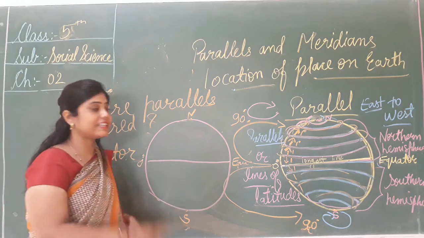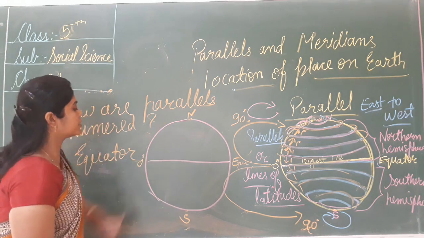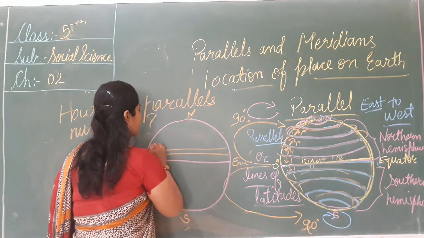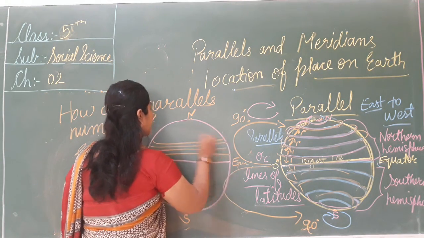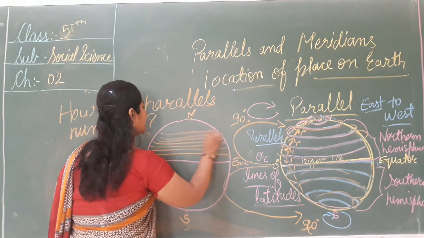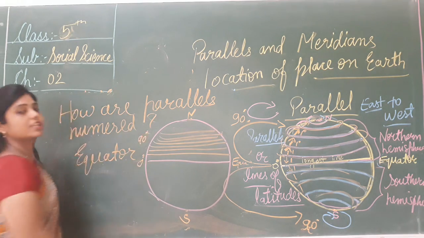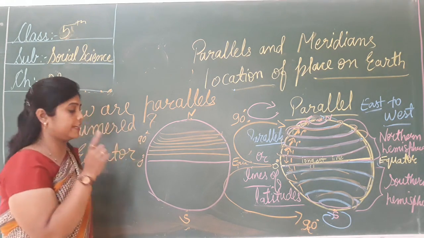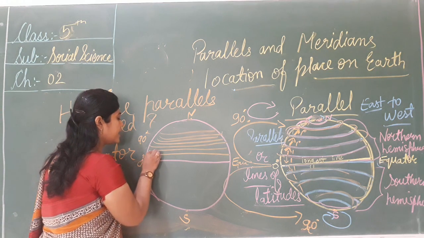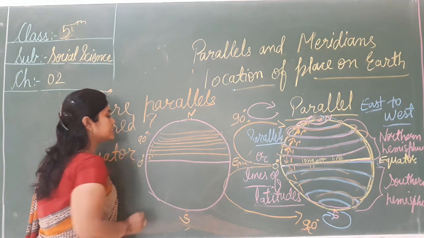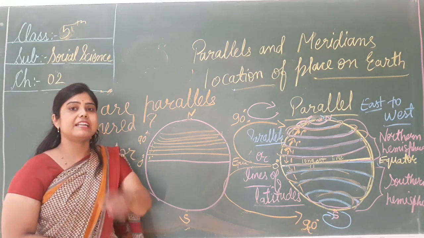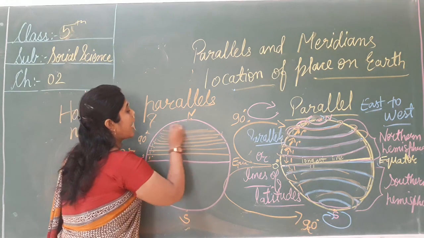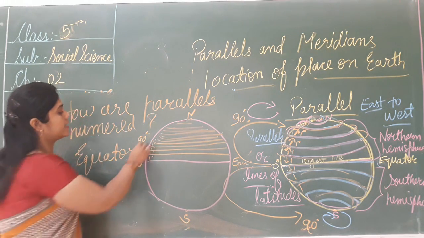Now how many lines are there in the northern hemisphere? From the equator to the northern hemisphere there are 90 lines. Okay, how many parallels are there? There are 90 parallels. कितने parallels होते हैं? 90 parallels and the distance between them, इनका जो distance होता है वो क्या होता है? 1 degree. The distance between each parallel is 1 degree. So there are 90 parallels at the north.